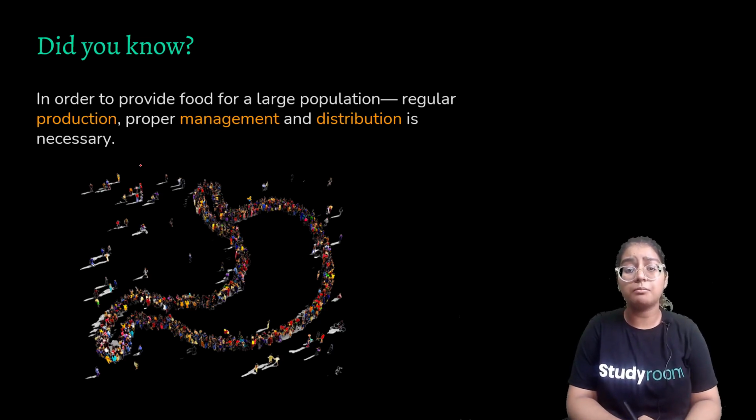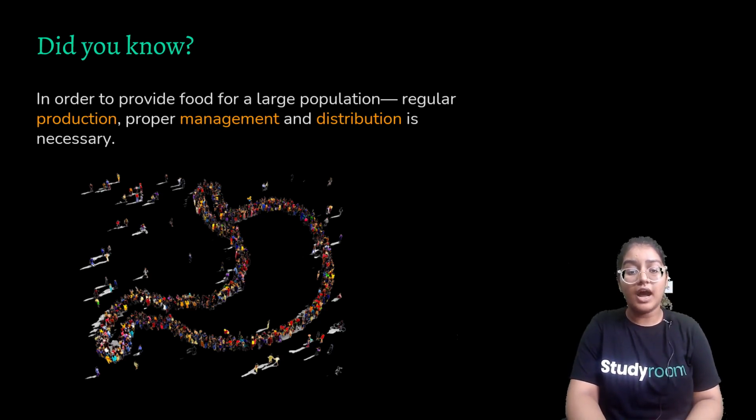Proper management and distribution is necessary because every natural resource has a limit. So if we acquire these plant products or animals at a very large scale, we will soon exhaust all these natural resources. Hence, we have to be very careful about it.